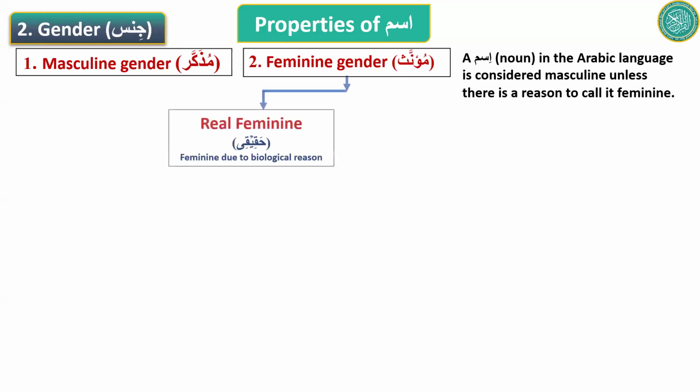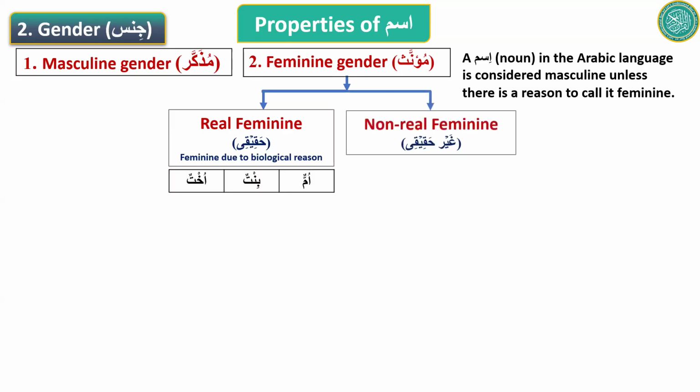So the first reason to call an ism feminine is that it is a real feminine. Real feminine is what? The feminine which is feminine due to biological reasons like mother, sister, daughter, cow, sheep. They are all feminine because they are biologically feminine, and they will be feminine in all languages, basically.